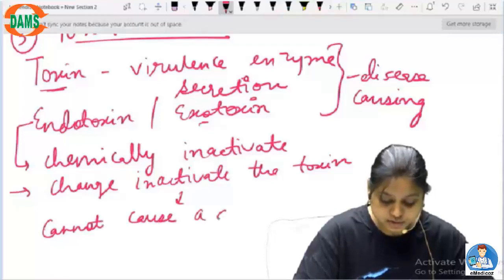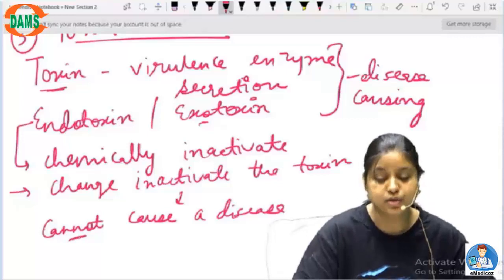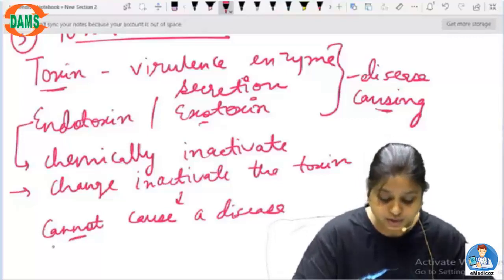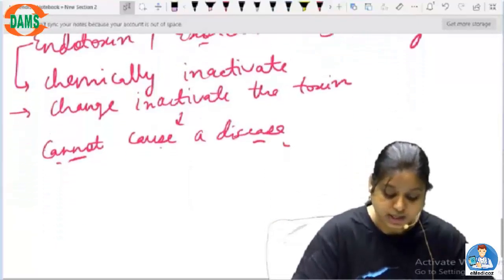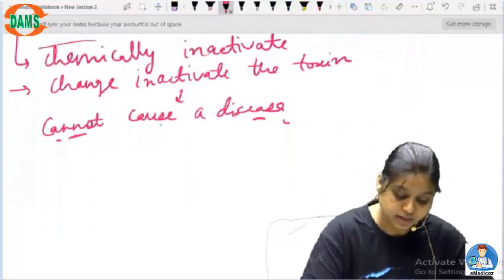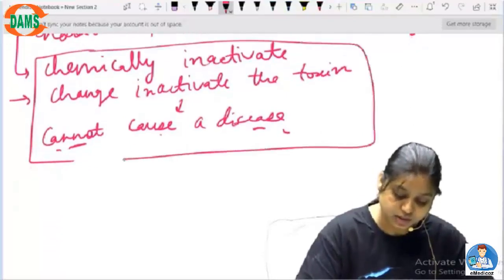So from disease causing to a chemical which cannot cause a disease, then it can be converted into a vaccination, and this chemically inactivated toxin is called toxoid.